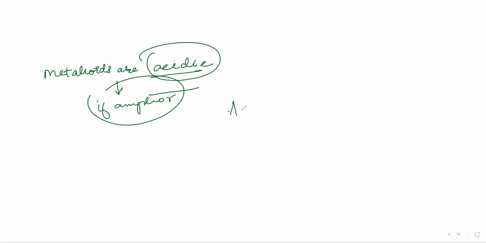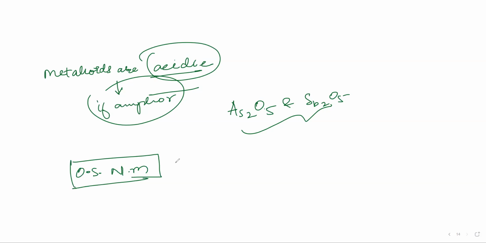The most important point that you have to remember is As2O5 and Sb2O5. Both of these are acidic. Now next we learned about the acidic strength of non-metal. The first step was the oxidation state of non-metal. Is it directly proportional or inversely proportional to the acidic strength? Directly proportional to acidic strength.